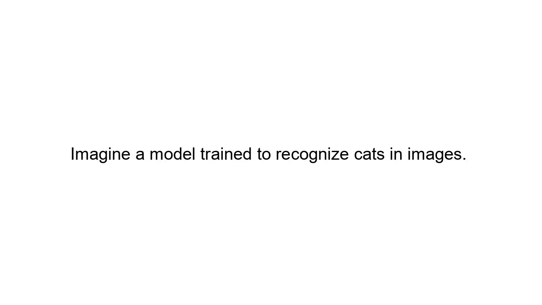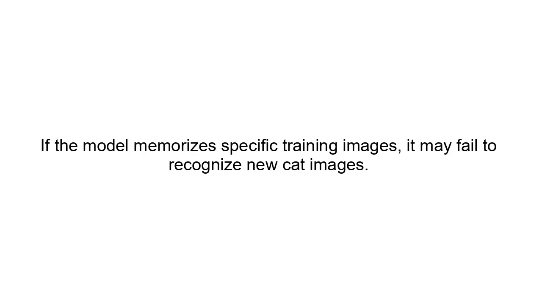Example of variance. Imagine a model trained to recognize cats in images. If the model memorizes specific training images, it may fail to recognize new cat images. Example concept: training images memorized means poor recognition of new images. This is an example of high variance.